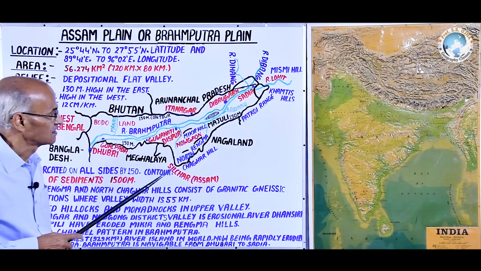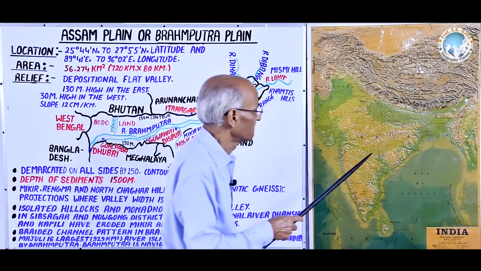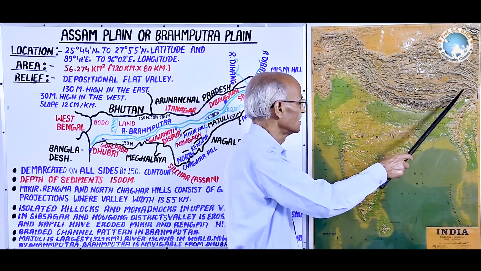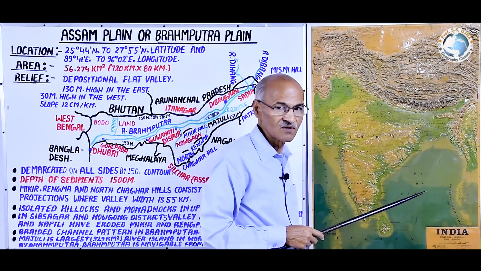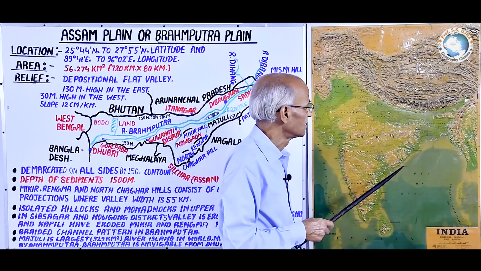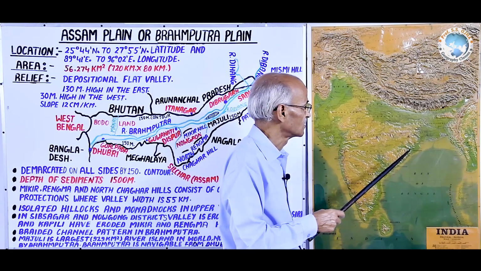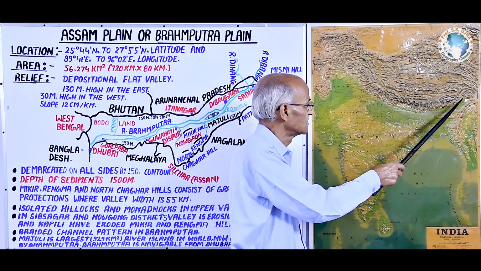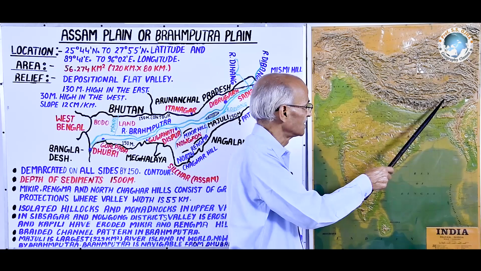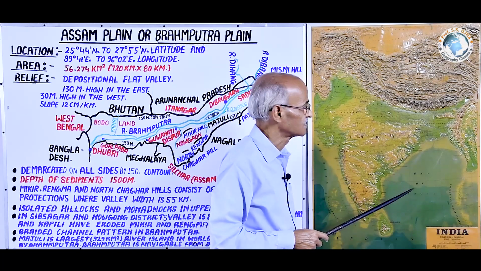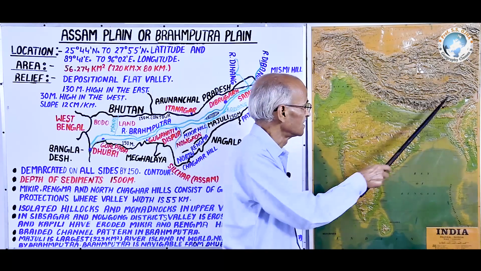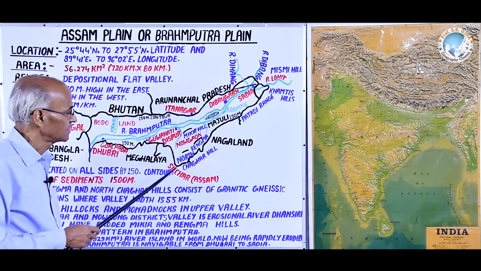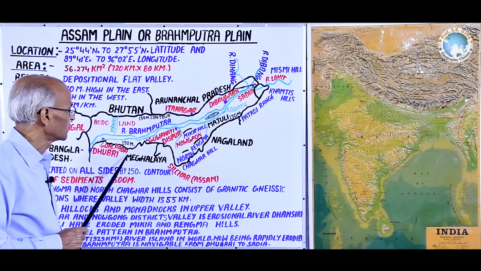Further, in climatology, if the structure and the relief of this plain are clear, then it will be easy to understand the mechanism of the southwest monsoon in this Assam plain, and it is because of its surrounding by mountains from three sides that there is maximum rain at Mawsynram in Meghalaya.